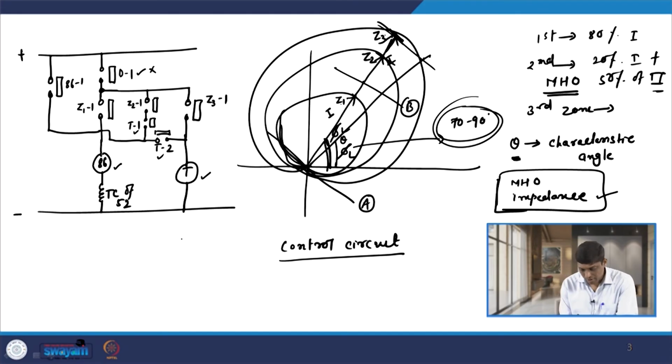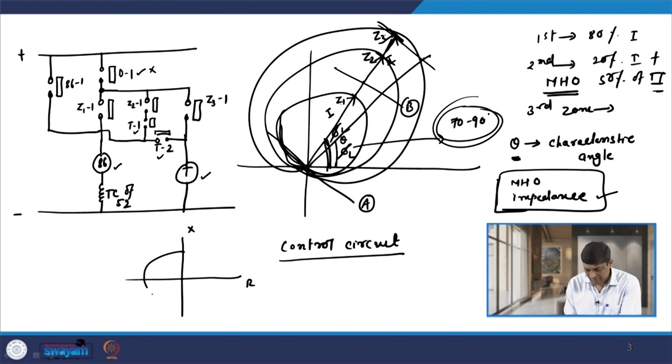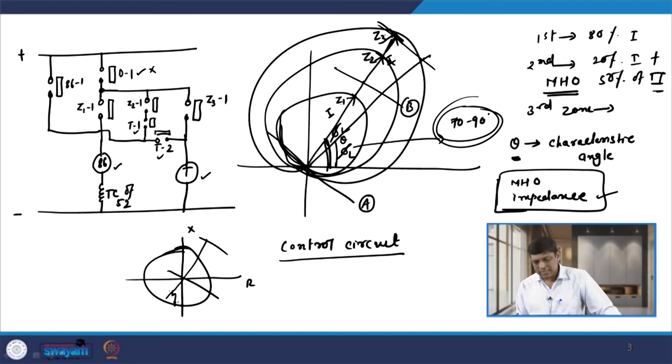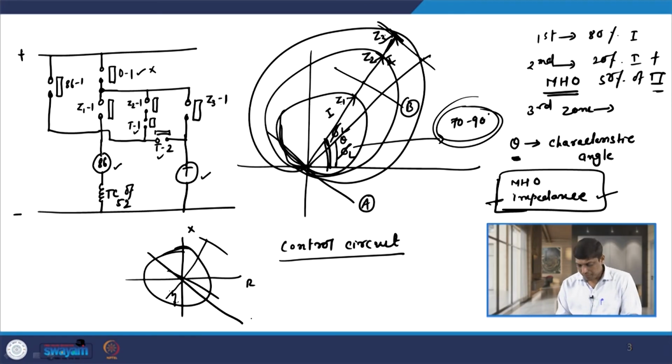So, if I draw the characteristic of impedance relay on the Rx plane, then it is like this, and the line protected is somewhere here. If any reverse fault occurs somewhere here, as it is inside this characteristic, the impedance relay operates. So, for that I need a directional unit D. The contact of the directional unit I have shown here, but if I use Mho relay which is inherently directional, then this contact is not required.